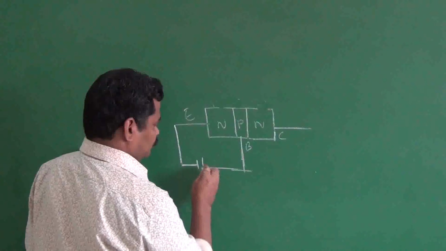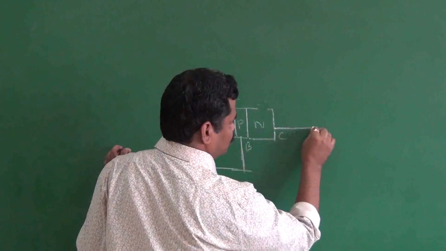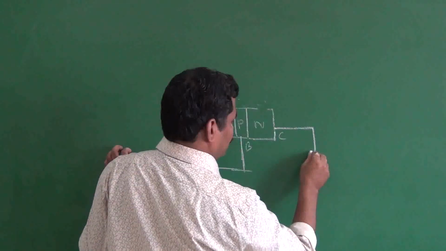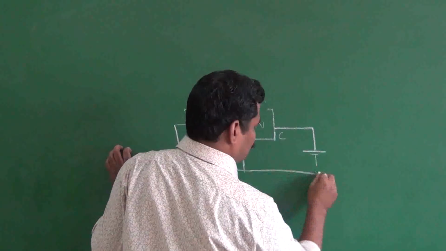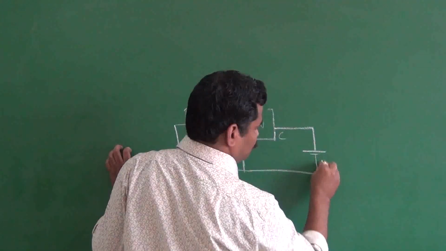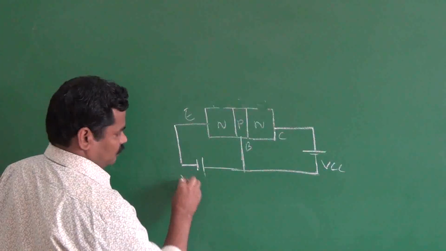And here you make the output reverse biased. For that you connect the opposite polarity here, and this makes the VCC, and this makes the VEE.